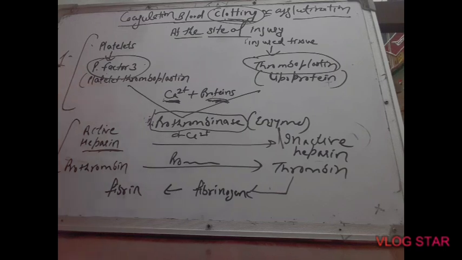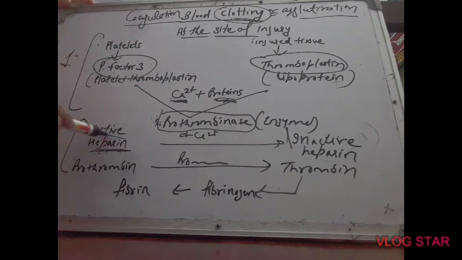Now the second step begins. What are the roles of prothrombinase? It causes inactivation of heparin. What is heparin? A protein found in our blood which does not allow the clotting of blood inside the body. If we have active heparin in our body, the blood will never clot inside the body.